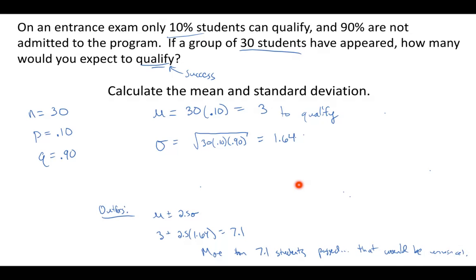So the reason this would be helpful is, let's say you had a group and 10 students passed, right? That would be very rare. So maybe you even start to suspect, well, did those students cheat? Did they have inside information? Or was it just a really good group of students who were extra smart? But statistics can help you identify, in this case, an instance of cheating possibly, right?